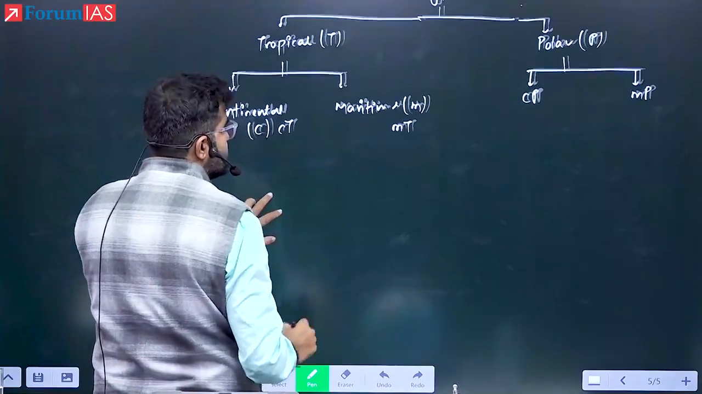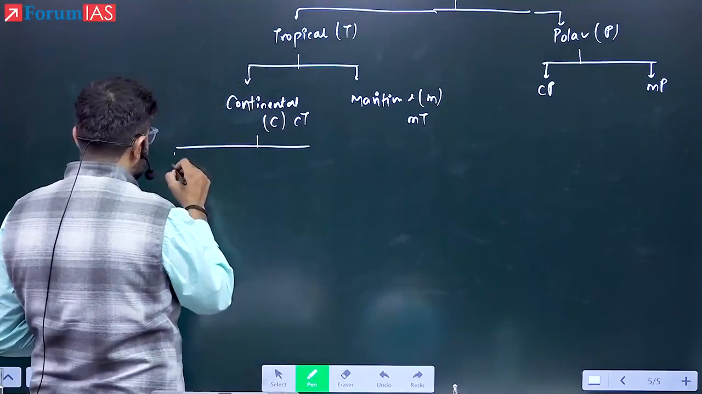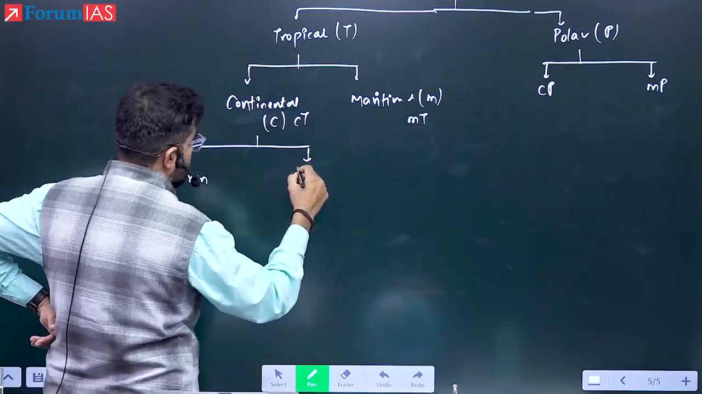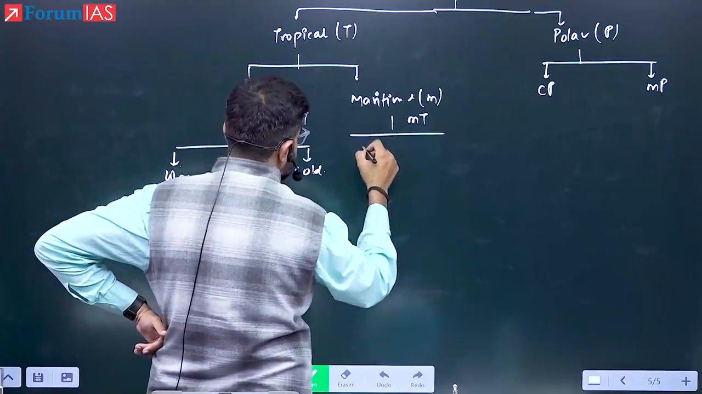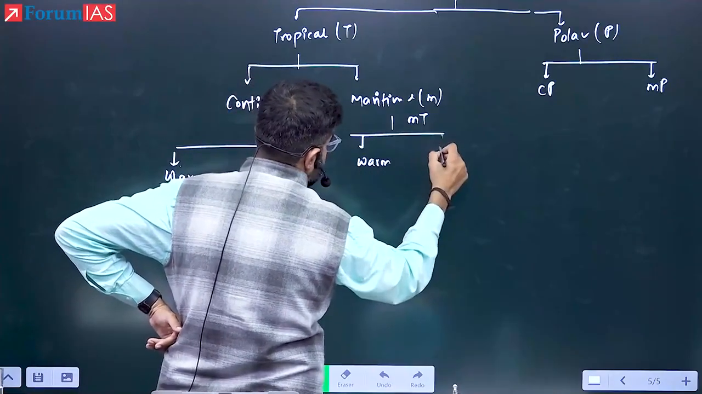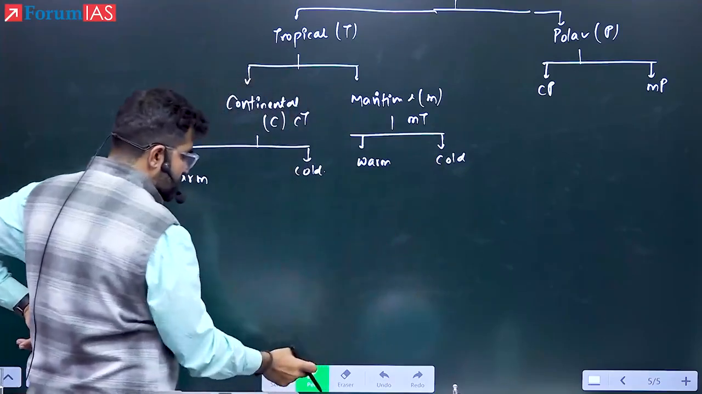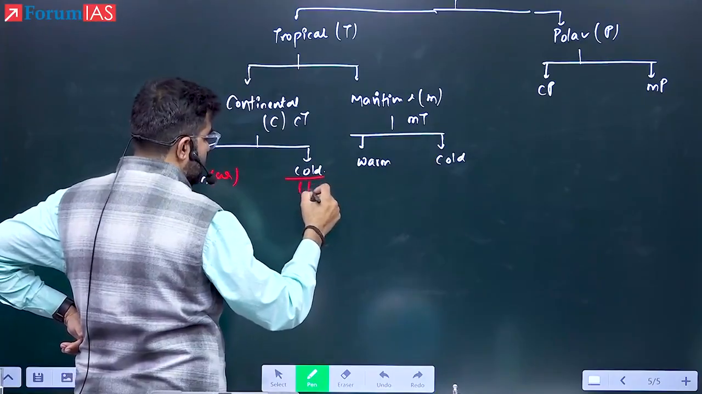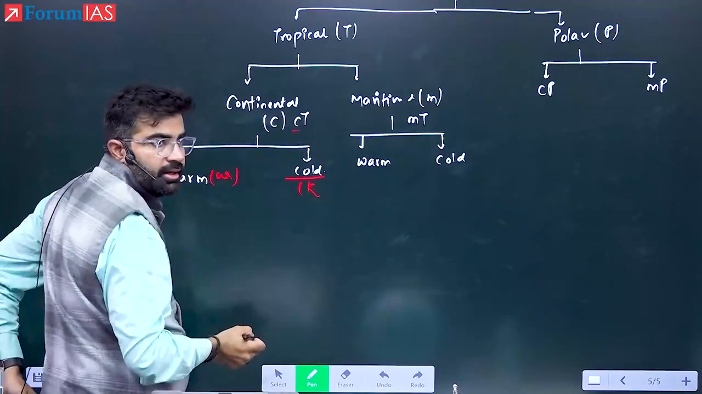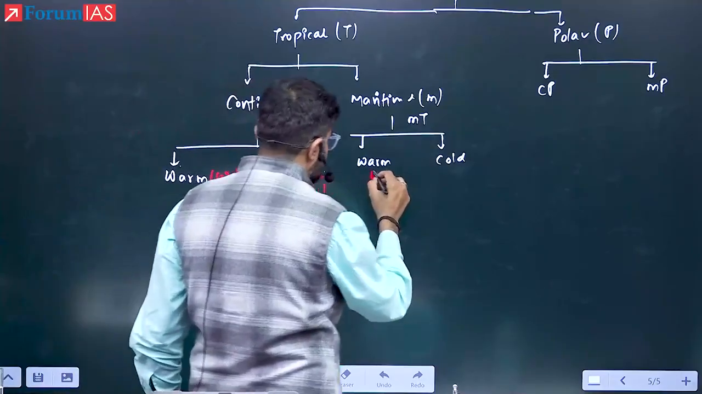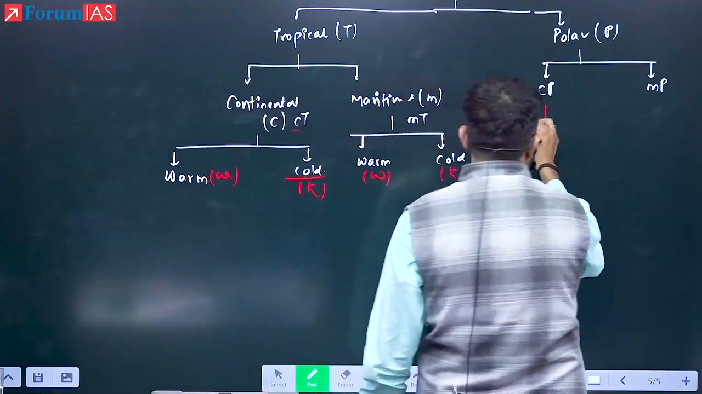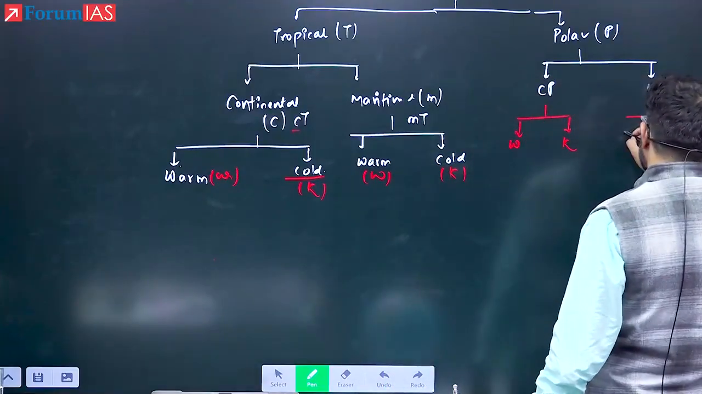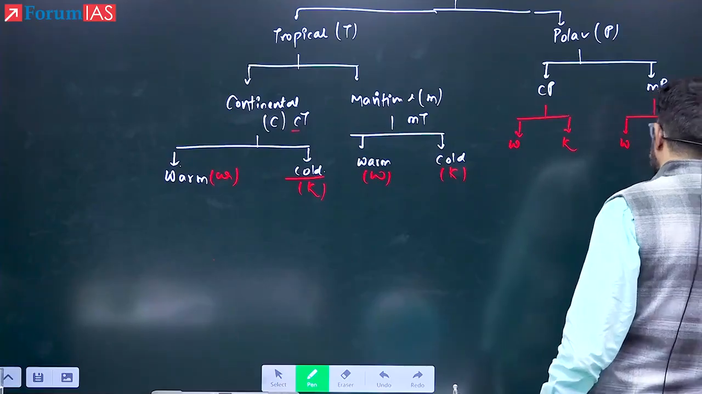Then further classification, see here. Each will be divided into cold and warm. For warm, we will use small w. For cold, we will use k. Why? Because C we have already used for continental, right? So we will use w and k. In the same way, this will be divided into w and k, and this will also be divided into w and k.